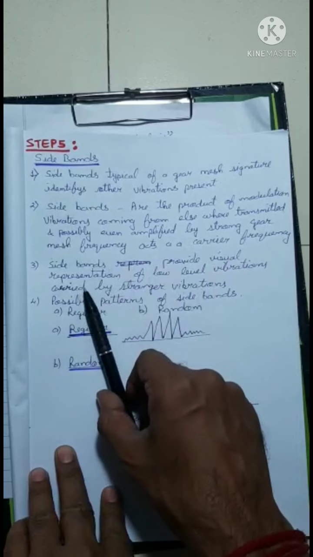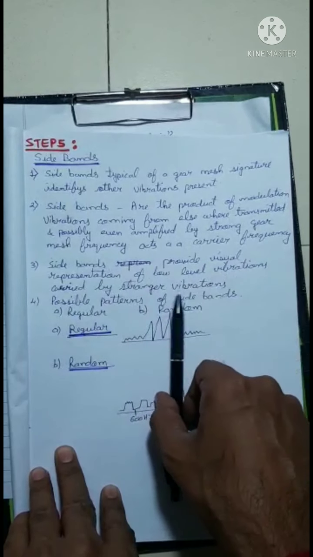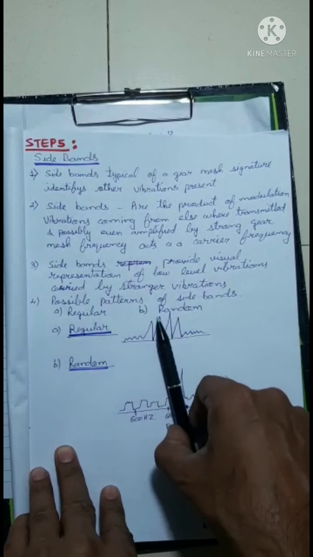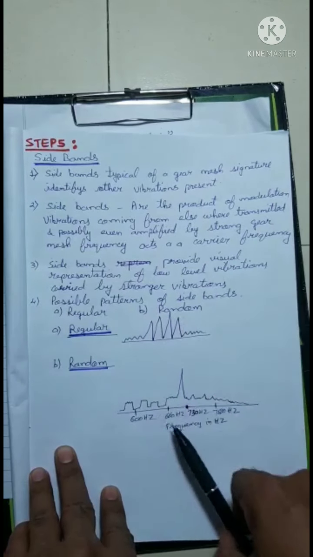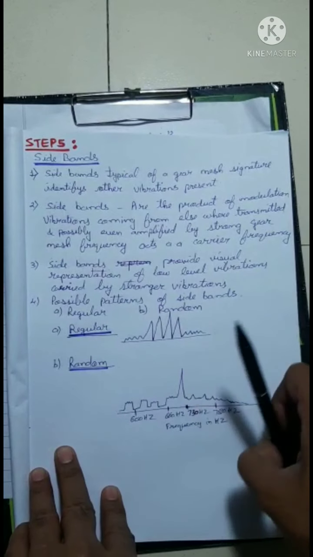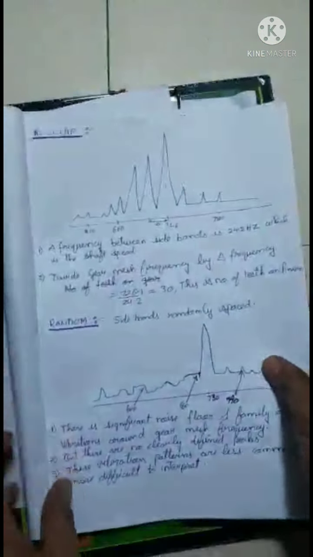So sidebands provide a visual representation of low level vibrations carried by strong vibrations. Possible patterns are regular and random. So these are the regular vibrations, and these are the random vibrations. There is no particular pattern. So we move on to step number 6.